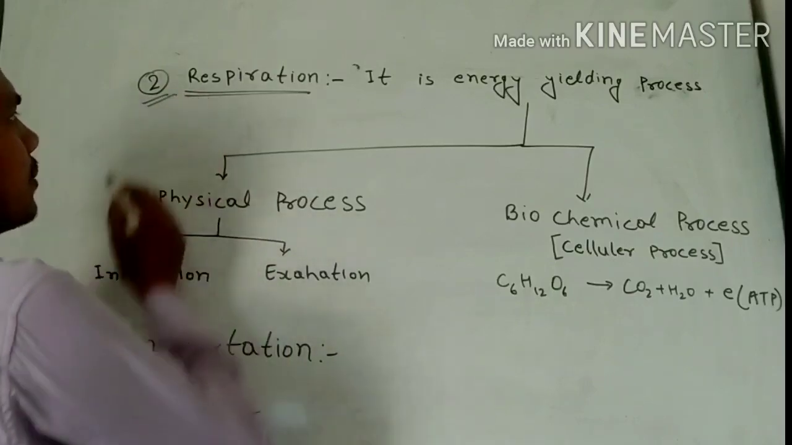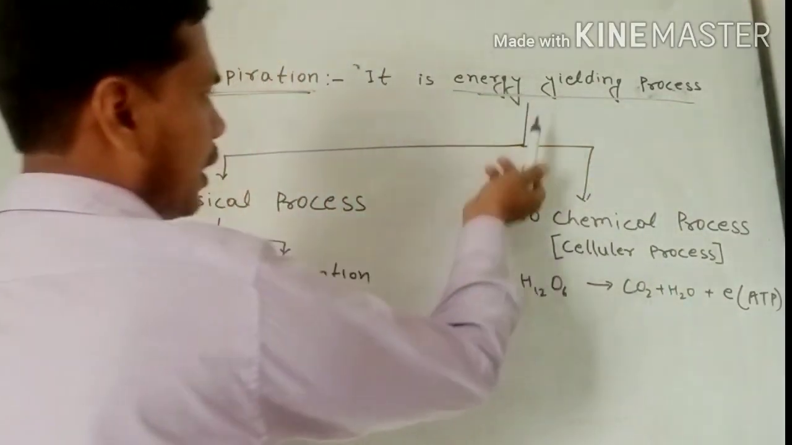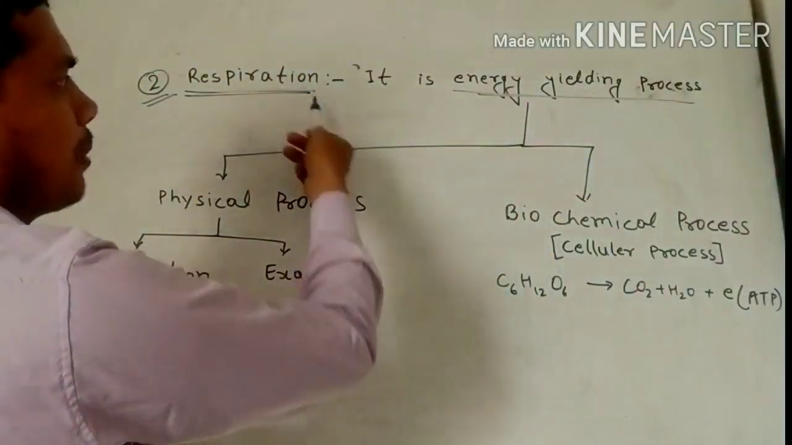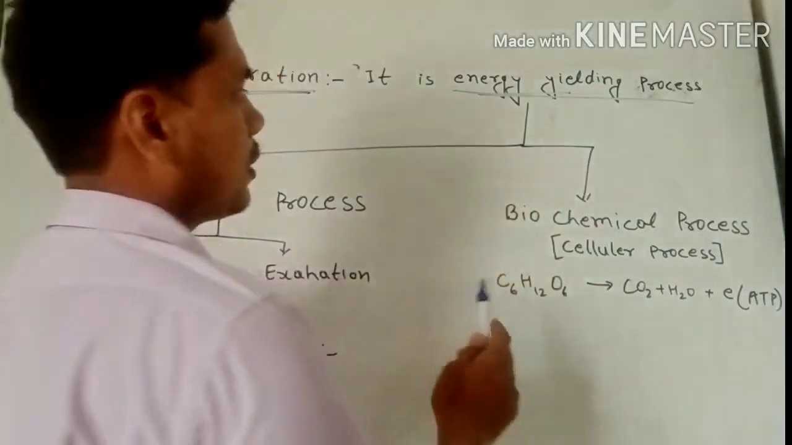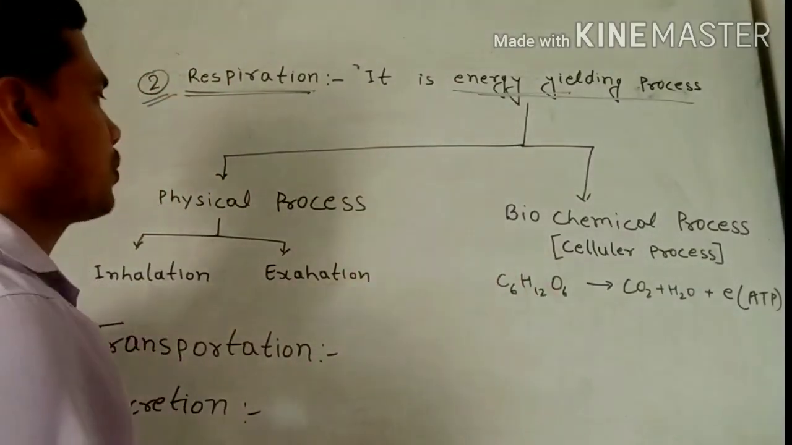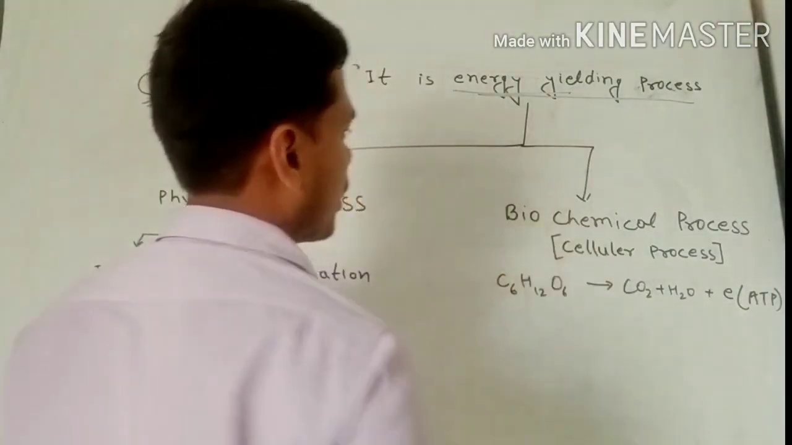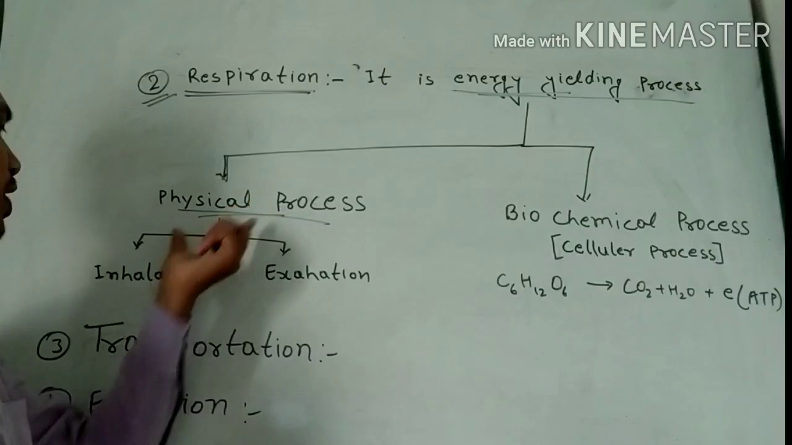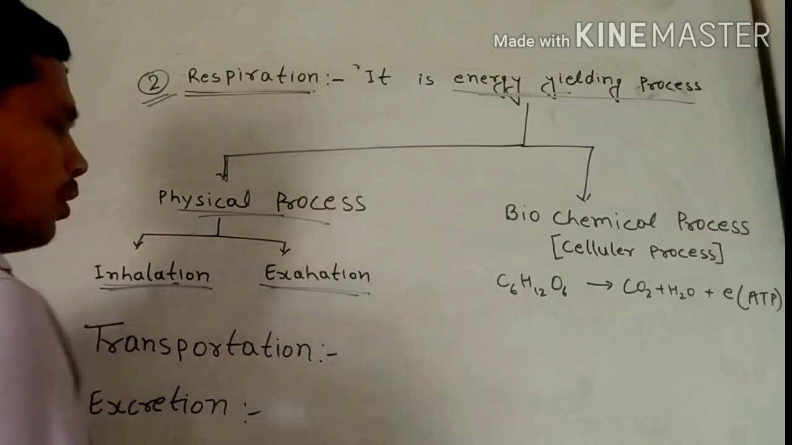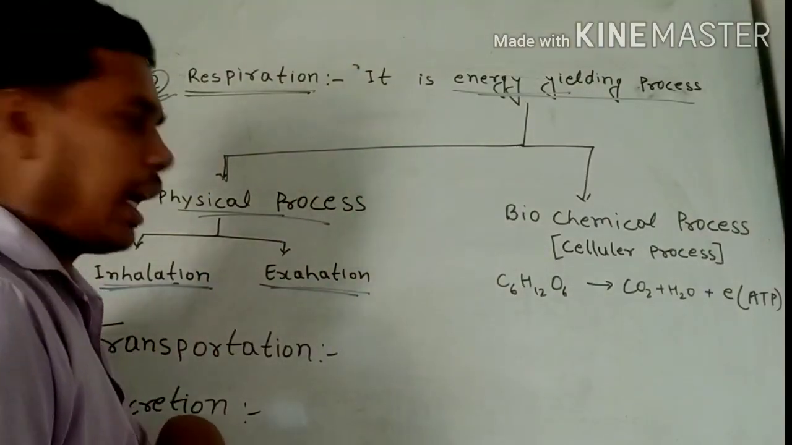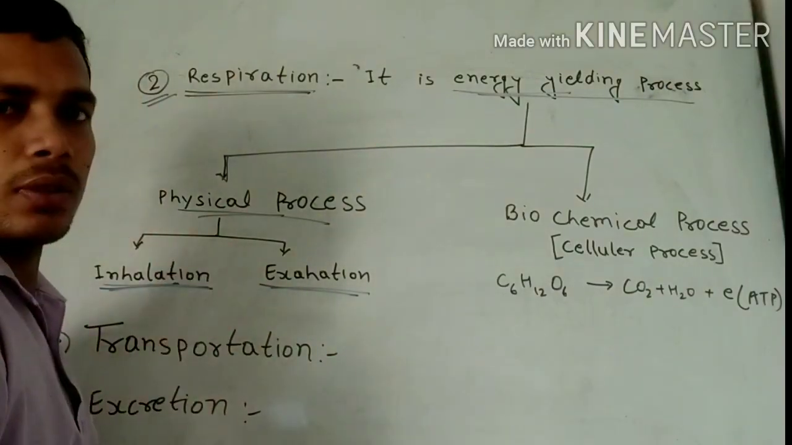Second is respiration. Respiration is an energy yielding process. It means with the help of respiration we get energy. Actually, this process has two forms. First is the physical process and second is the chemical process. Physical process means inhalation and exhalation. When we intake air and release carbon dioxide, these are the physical process.